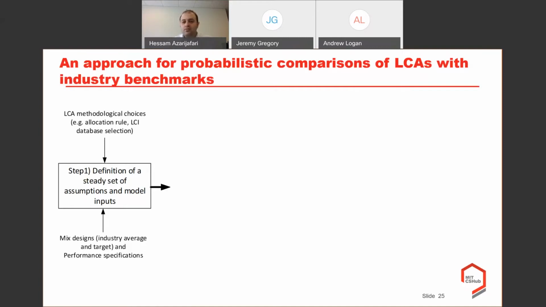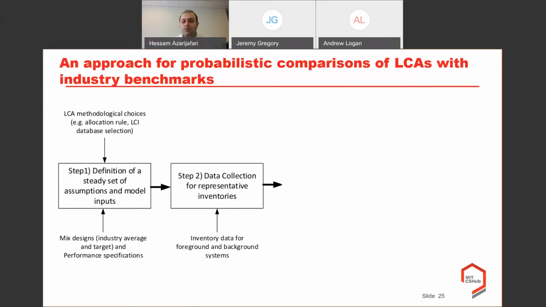So here we assume that we are comparing a target mixed design, which is our company's mixed design, against the benchmark values that we have already had from the NRMCA industry-wide program. And in the second step, we will go for the data collection to collect all those representative inventories. The priority is given to the site-specific data to minimize the uncertainty, obviously. And we will collect and calculate the background database unit processes as well.